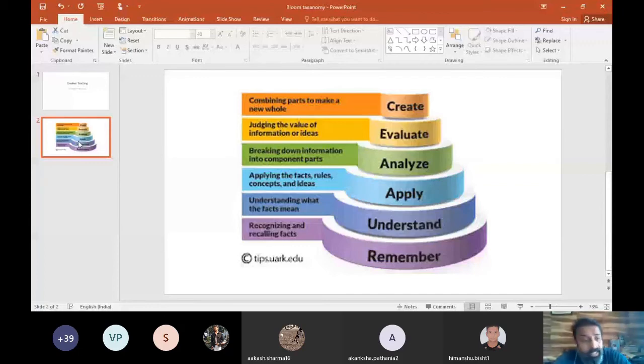All these are variety. Till the time the child is not able to apply this variety, how will the child be able to analyze it? And if the child is not able to analyze, how will he be able to evaluate and go towards creativity? Because your child has not been given opportunity.